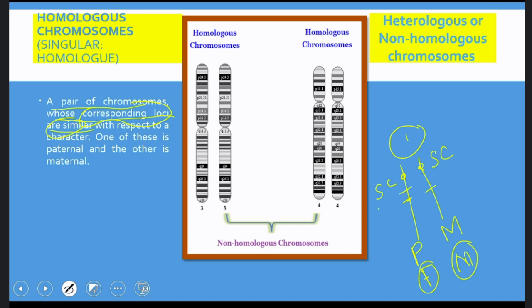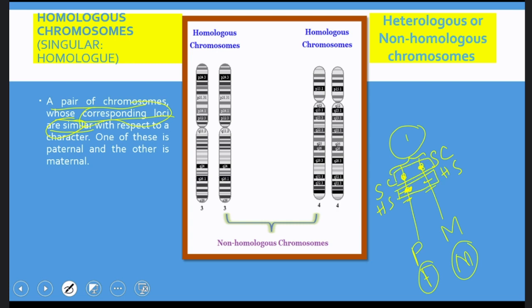At the second position, there is a gene for hair shape that I received from my father, and my mother also contains the gene for hair shape only. That means when we speak of the first locus in this chromosome, we should speak of the first locus on its counterpart. Then these two loci are called corresponding loci. The gene for skin color and the gene for hair shape are not corresponding loci. These two are corresponding loci, and these two are corresponding loci.